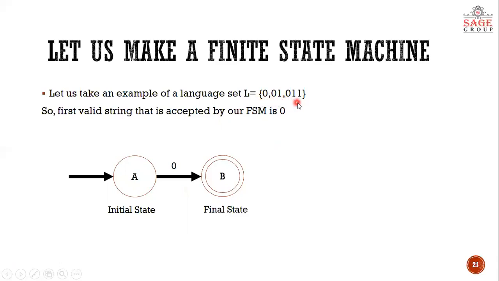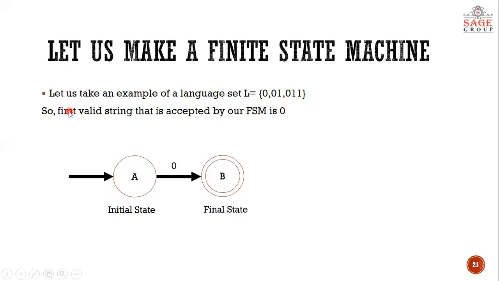This is a finite set obviously because only three strings are here. There are infinite sets also. So we have to design a finite state machine which says valid if these three strings come as input, and if anything else comes as input to this machine, it says invalid. So how will we construct this machine?